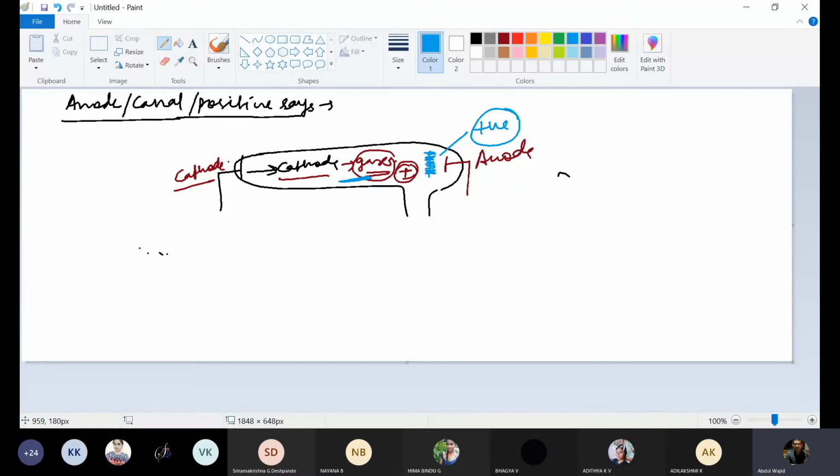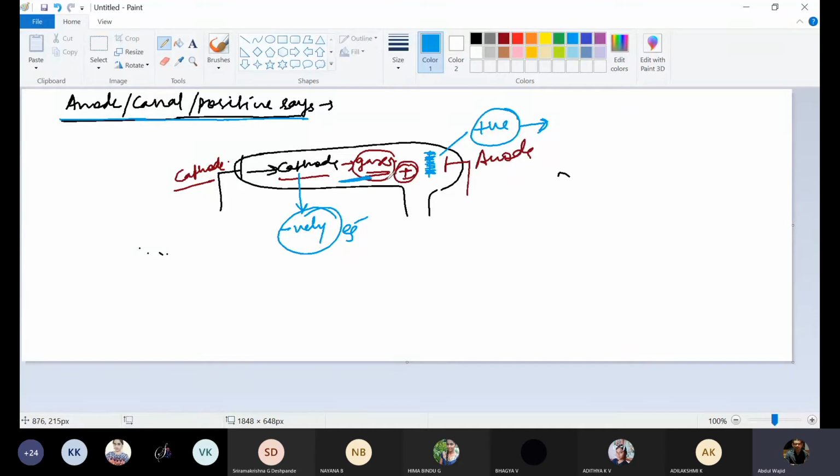As cathode rays have certain properties, anode rays will also have the same properties. The difference is that cathode rays are made of negatively charged particles called electrons, and anode rays are made of positive ions. These positive ions are due to the conversion of gases into positive ions after losing electrons.